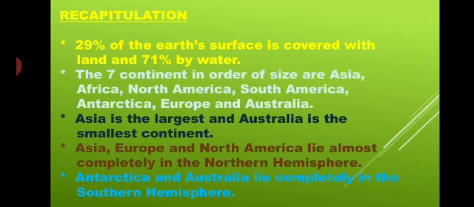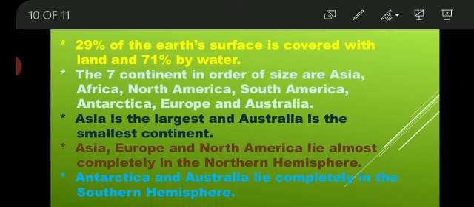Now, for today, let us revise what we have learned so far. First, 29% of the Earth's surface is covered with land and 71% by water.